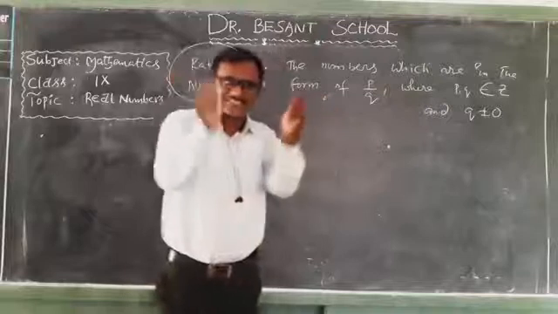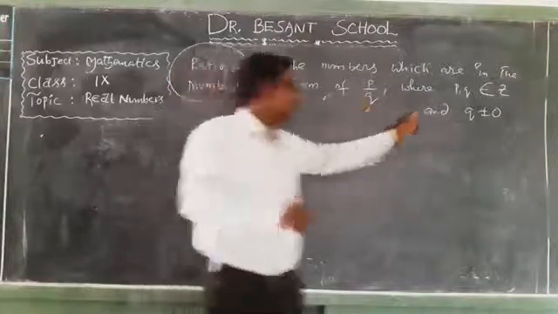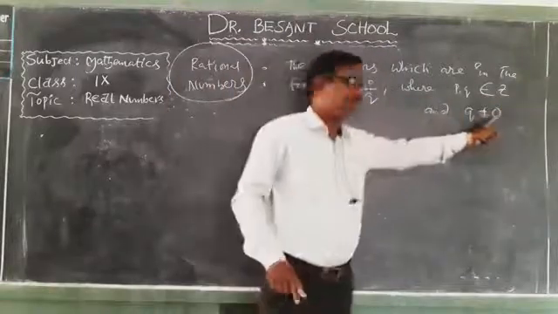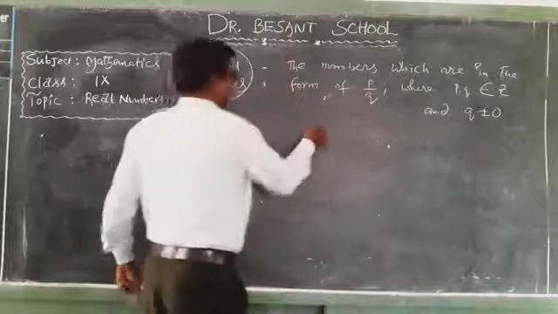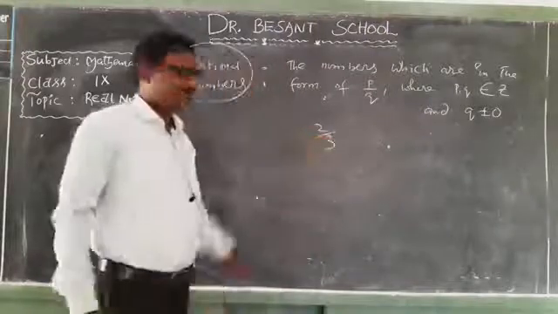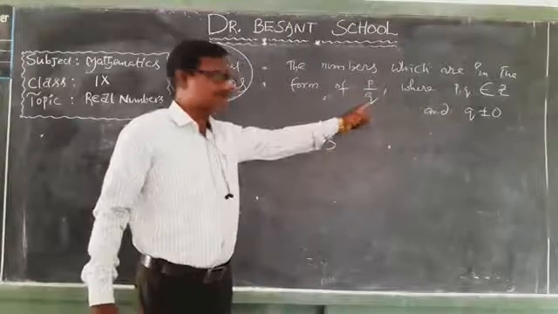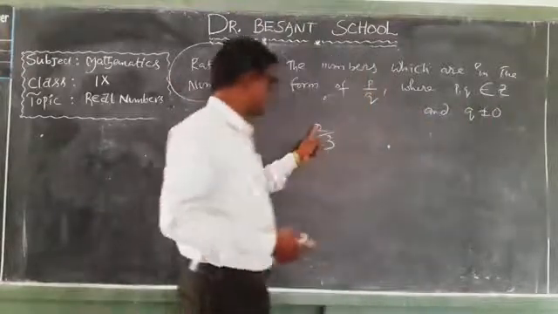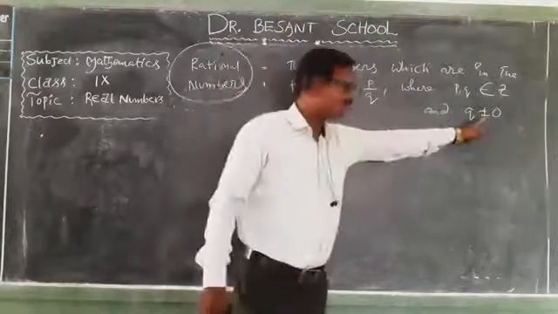A number which is expressed in the form of P by Q, where P and Q are integers, and Q never be equal to 0. So let me give an example for this rational number. For example, 2 by 3. 2 is in place of P, 3 is in place of Q, where 2 comma 3 belongs to Z. Why? Because 2 is an integer, 3 is an integer, and this Q equal to 3 not equal to 0.